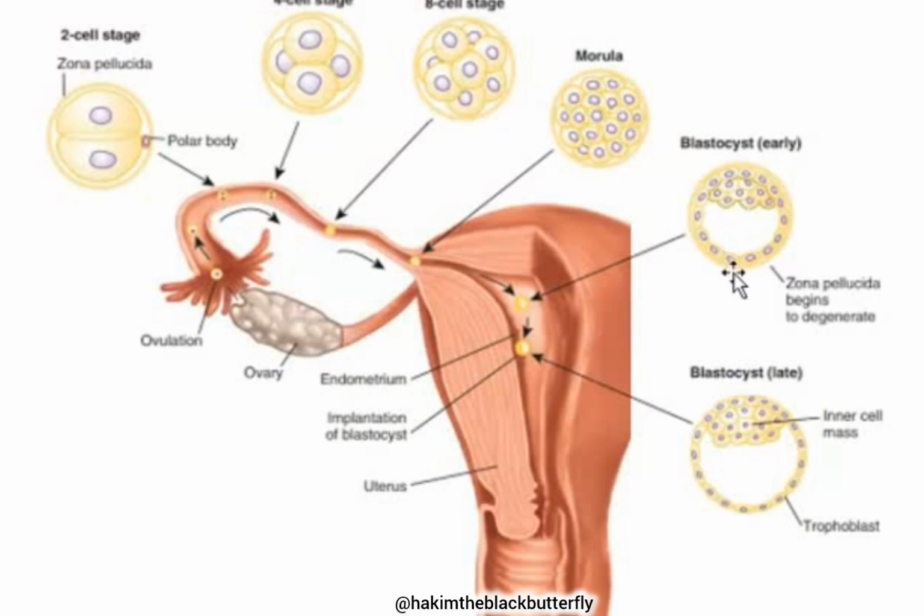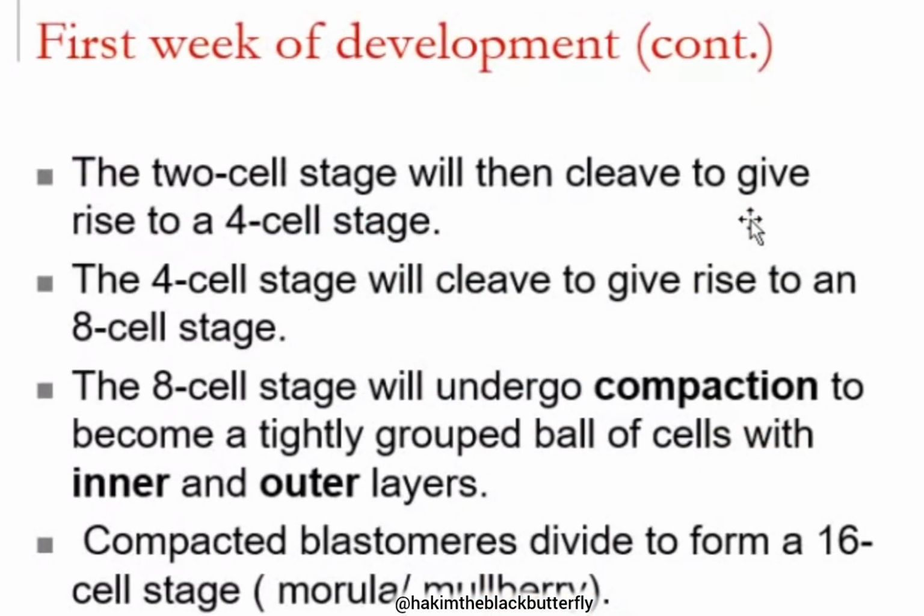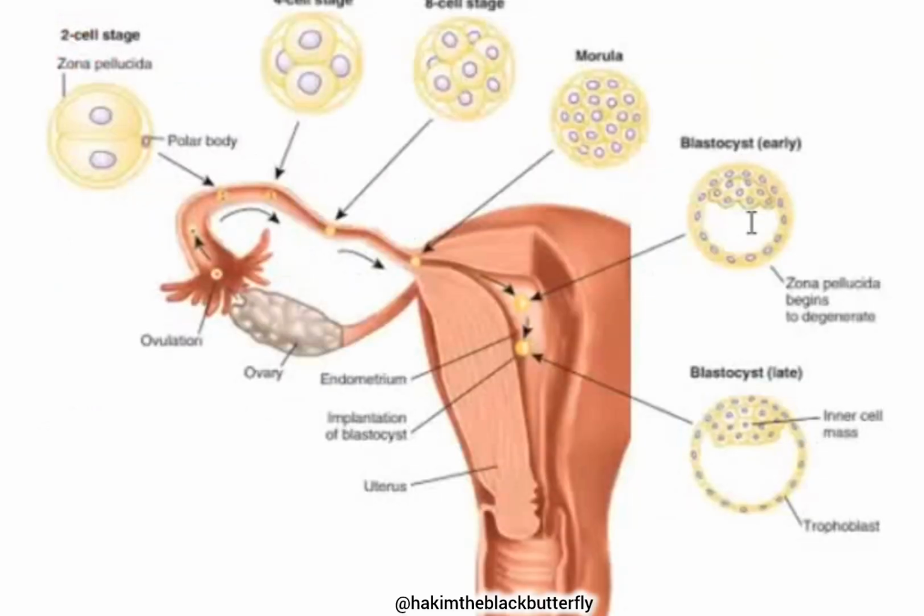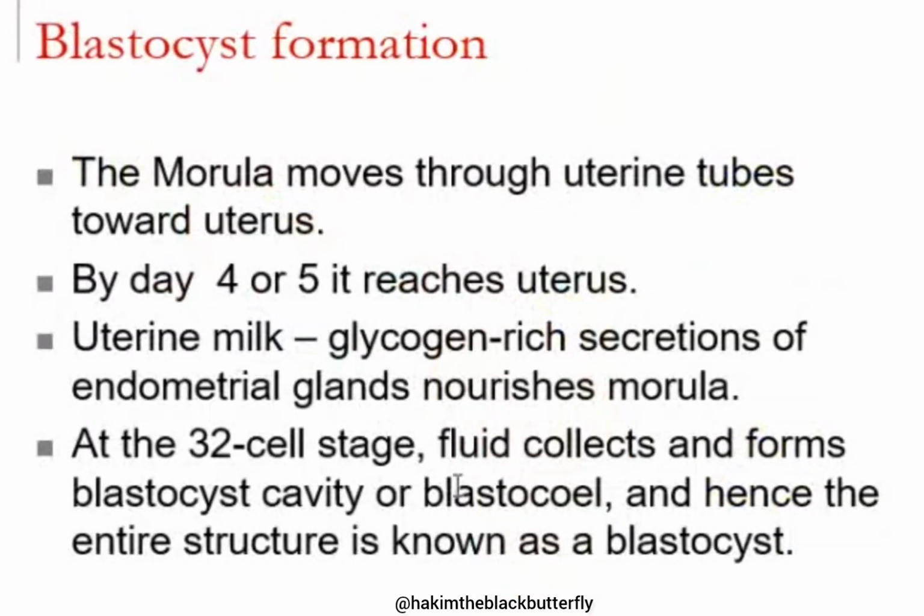Fluid is going to enter into the 32-cell stage to form a cavity known as a blastocoel. The other name for blastocoel, I'm going to show it to you. This word is blastocoel. That is the cavity which contains fluid in the 32-cell stage. The other name for that cavity is the blastocyst cavity.